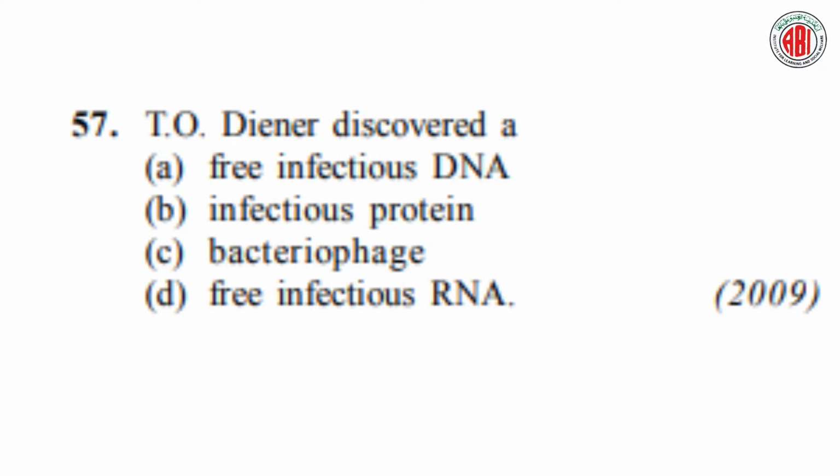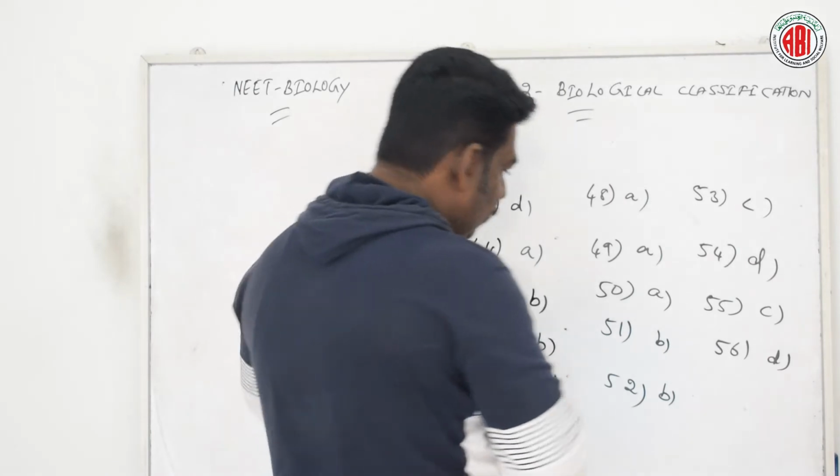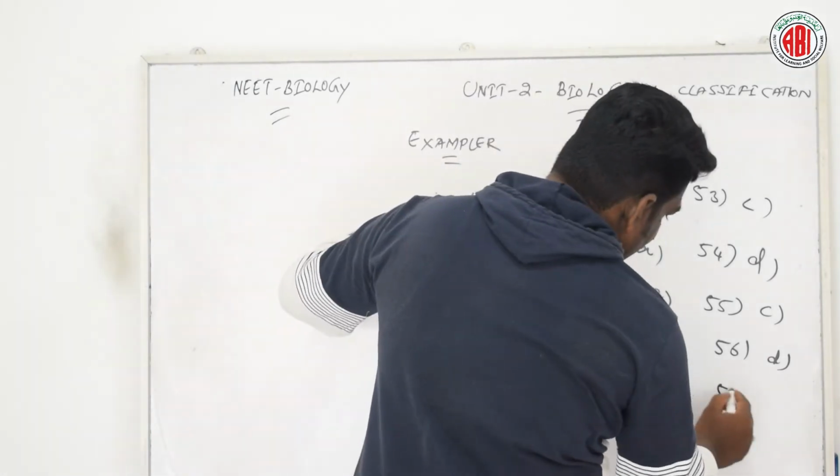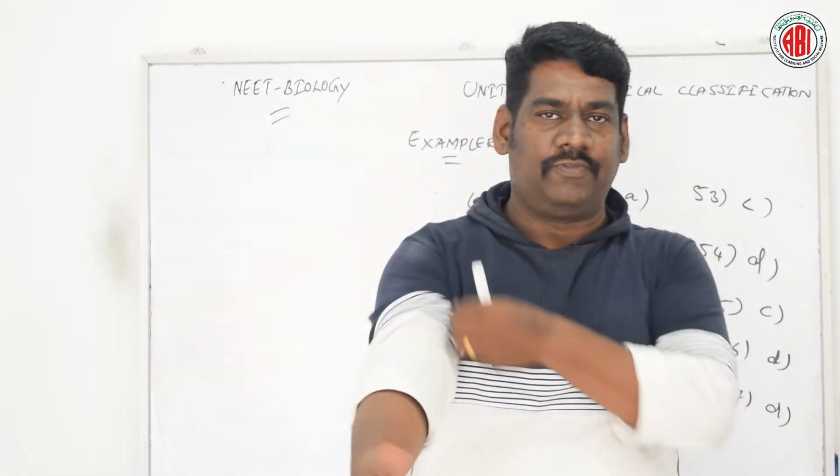T.O. Diener discovered, here are 4 different options given: free infectious DNA, infectious protein, bacteriophage, free infectious RNA. According to this question, we have discussed it earlier already. So the right answer for this question is option D. So question number 57, option D is the right answer. Let us go for the next question.